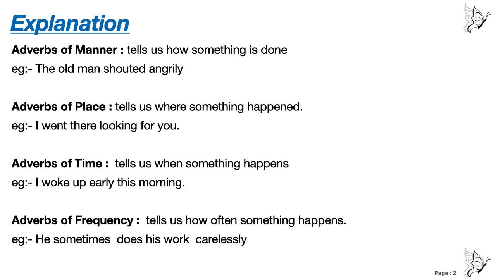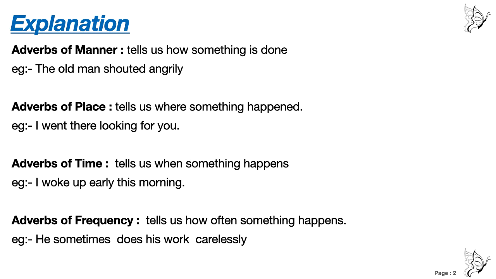The last one is adverb of frequency. It tells us how often something happens. How often? At a regular interval of time, how the work is done. Example, he sometimes does his work carelessly. Now what is the adverb of frequency here? Sometimes. He does it sometimes, not every time. Sometimes he does his work carelessly.